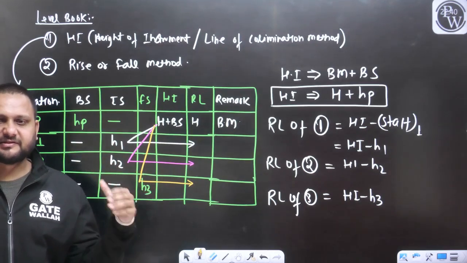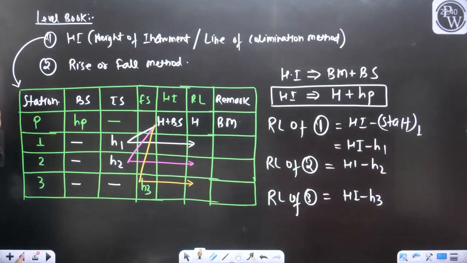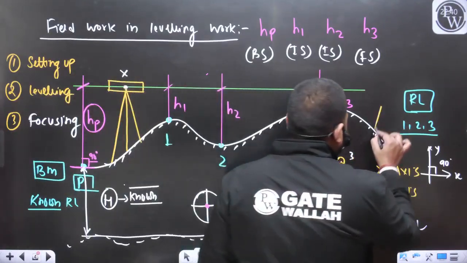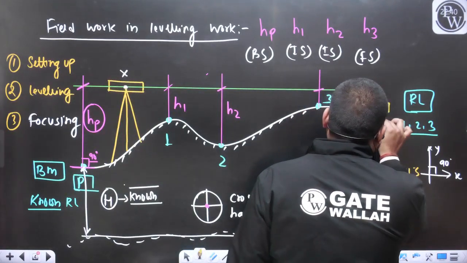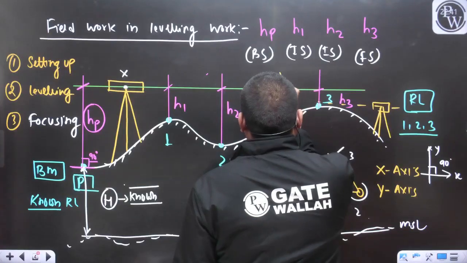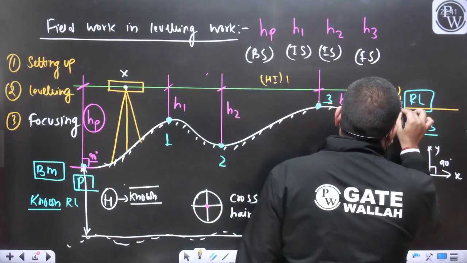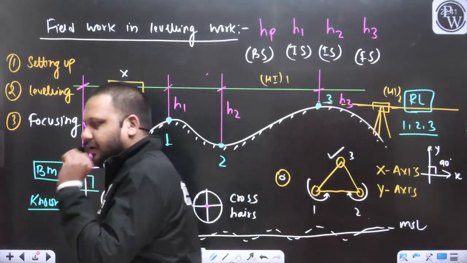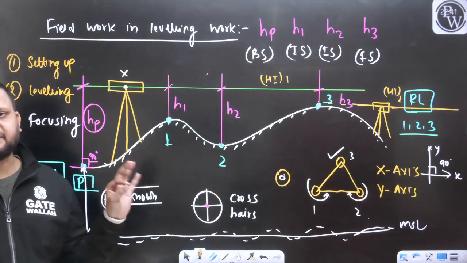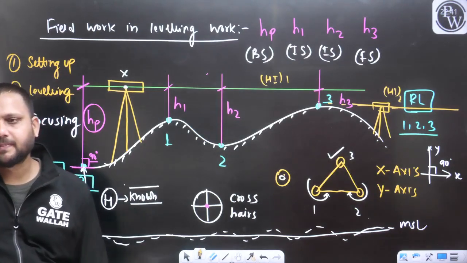Whenever there is a shift of the instrument from one position to another, the HI will change. So this is going to be your HI1, and then you will find another HI, and this will be HI2. That we will also discuss. But from this example, we have discussed the basics of the HI or line of collimation method.